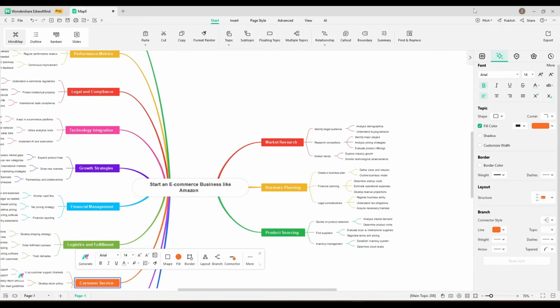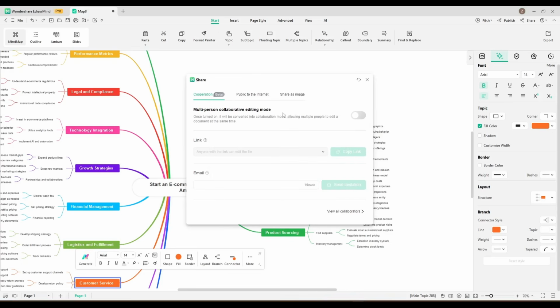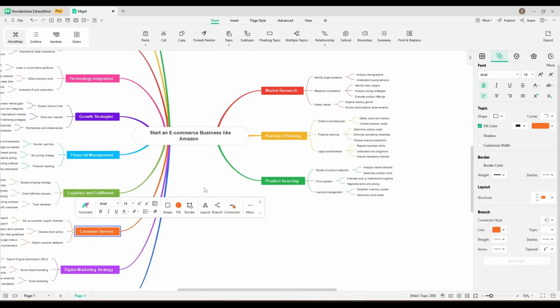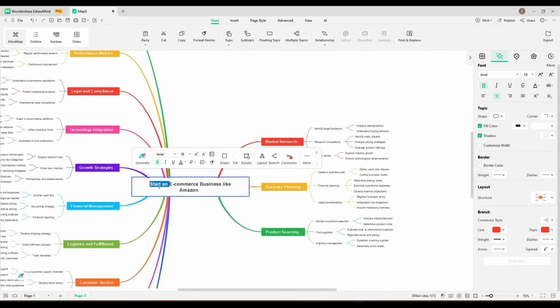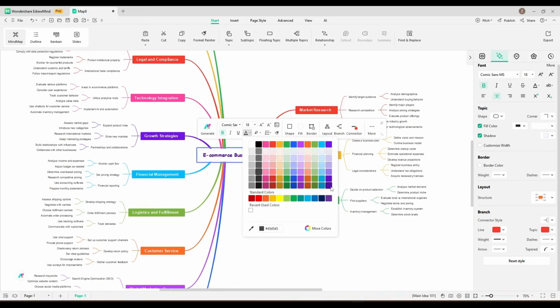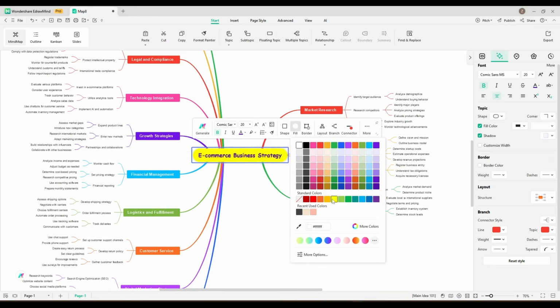Yes, you can share your mind map with others. Not only share, you can invite your group or team to collaborate on any project. Tools like XMind don't have this feature. Okay, if you find any issue with your mind map, you can customize it as per your need. If you click on any text block, you will find options to change the text font, size, and other text settings. You can change the shape, fill color, and add a border to the block.